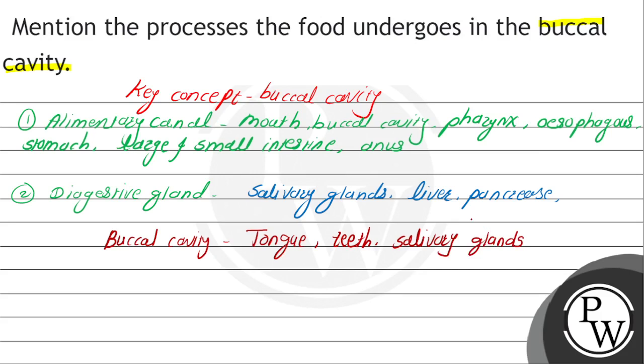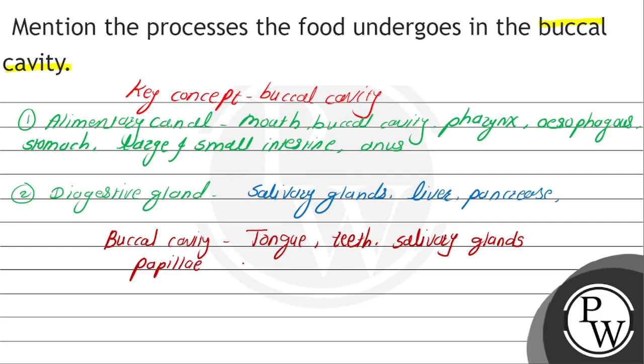First, we shortly discuss the tongue. The tongue is a muscular organ, triangular in shape. The upper surface of the tongue bears numerous projections called papillae.